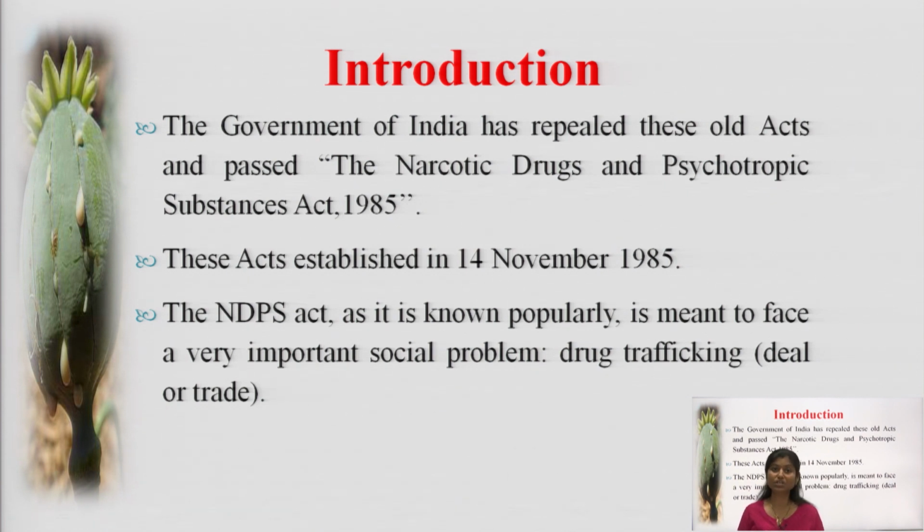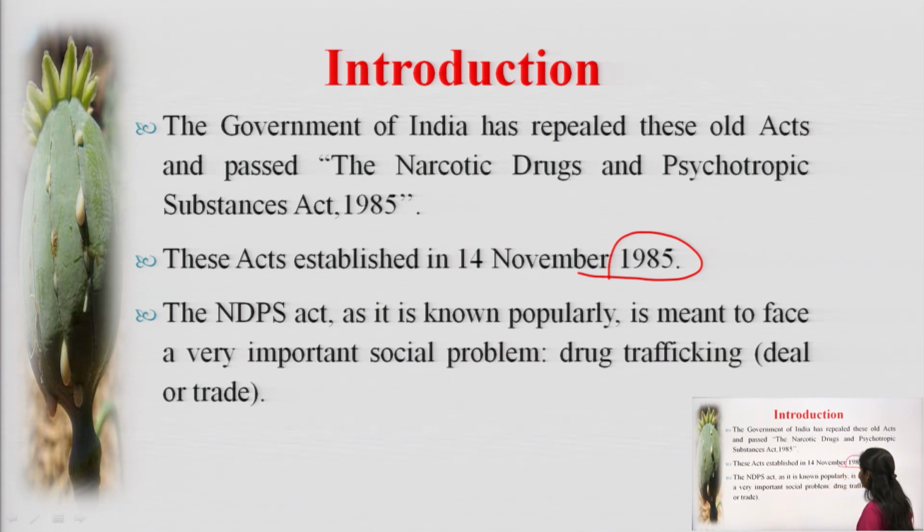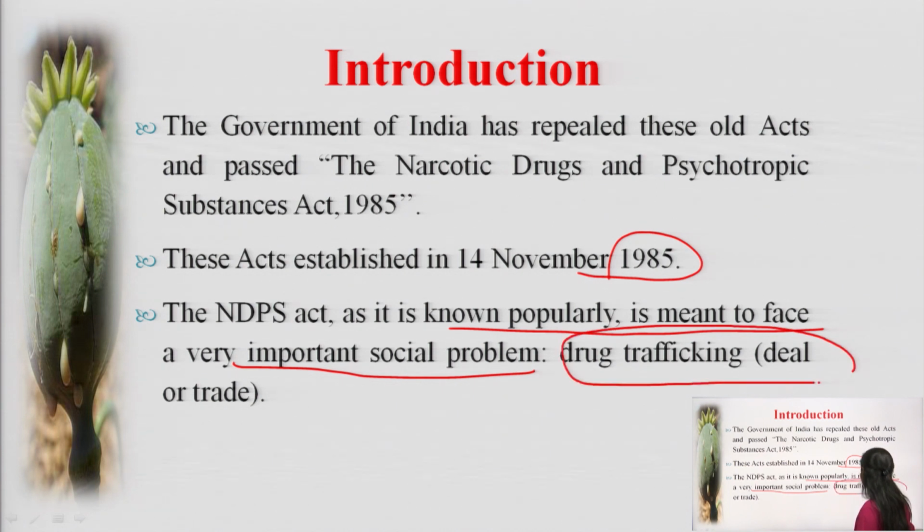So the latest version which we are talking about is of 1985, that is about 100 years later. The NDPS Act, as it is popularly known, is meant to face a very important social problem, that is drug trafficking, deal or trade.